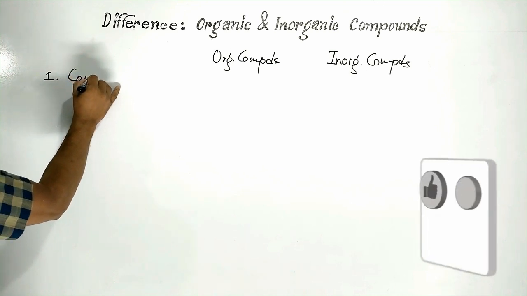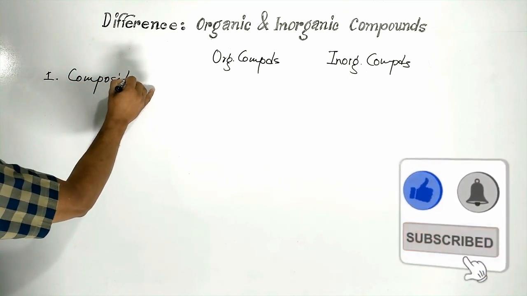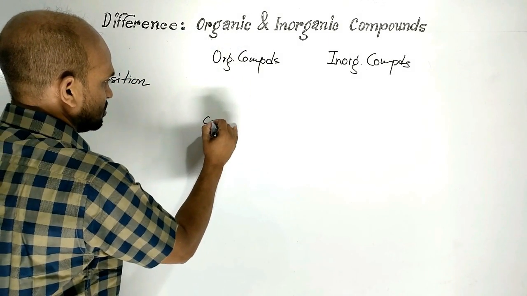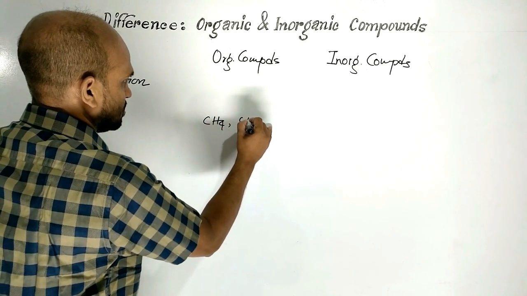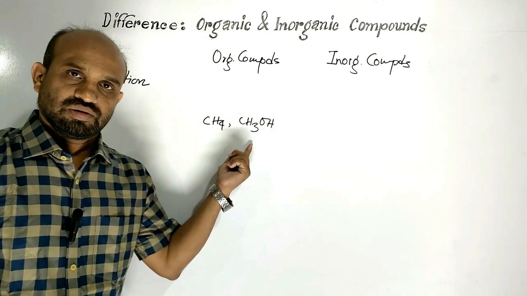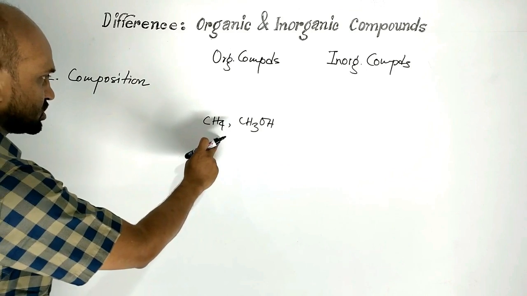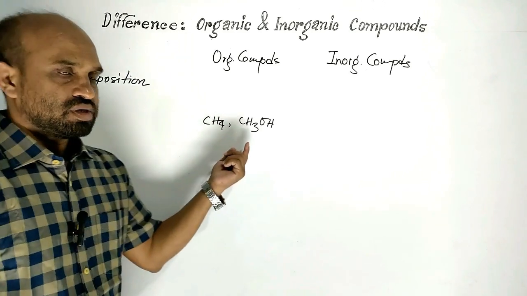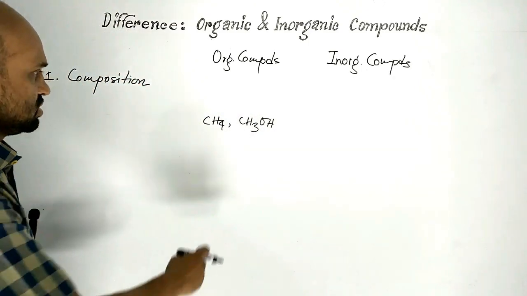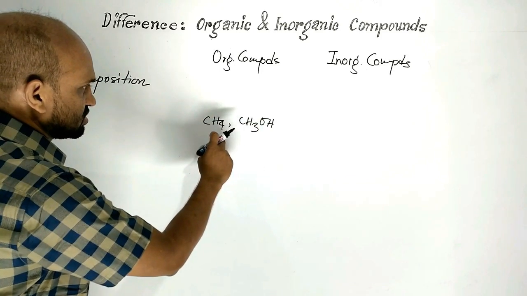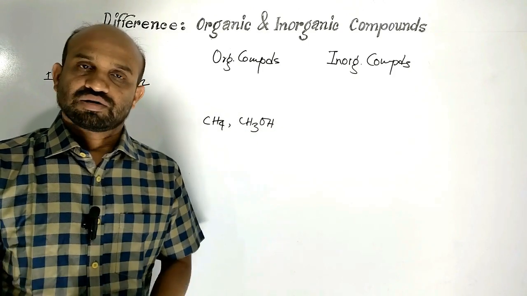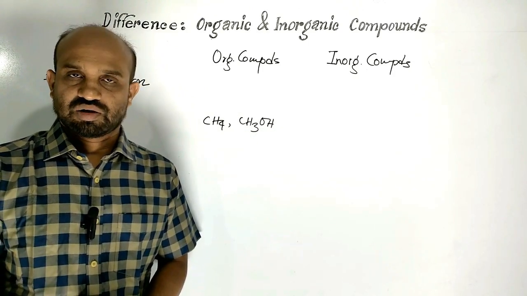Composition. Organic compounds, for example, methane, ethanol, etc. Organic compounds consist of carbon, in which carbon atoms are covalently linked to atoms of different elements, mostly hydrogen, then oxygen, nitrogen, sulfur, phosphorus, halogen.